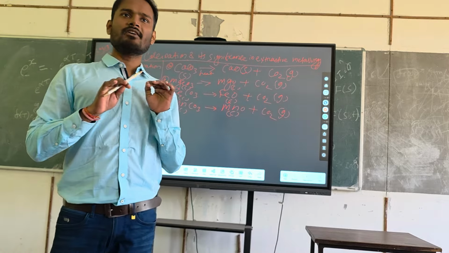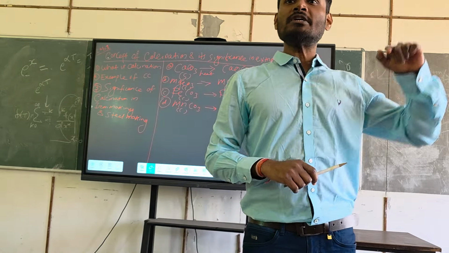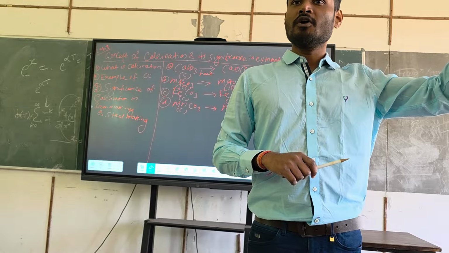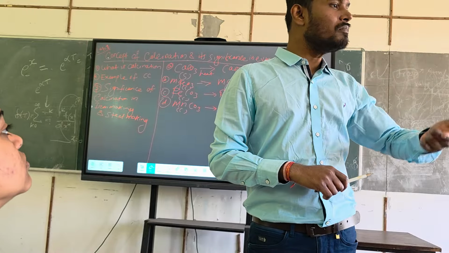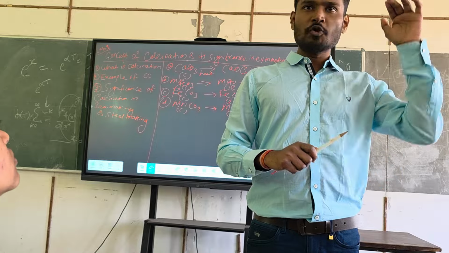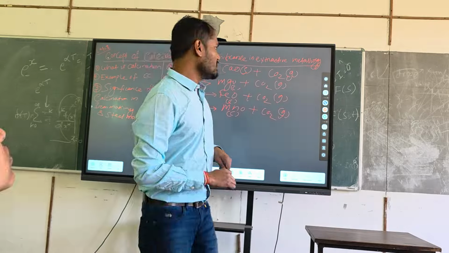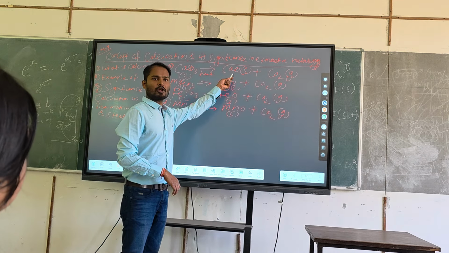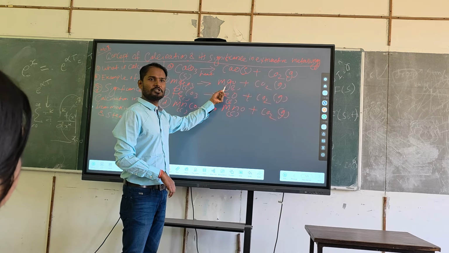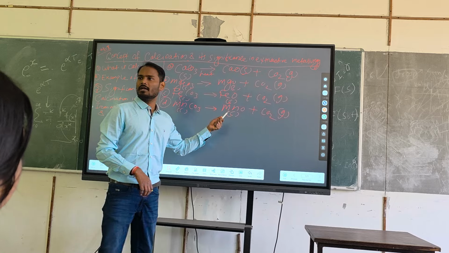So that means in the calcination process, you should not heat the ore or concentrate to so high a temperature that it will become molten. It should be done below the melting point of the compound. Fine. So that means the temperature should be below the melting point of lime, below the melting point of MgO, FeO and MnO, right?